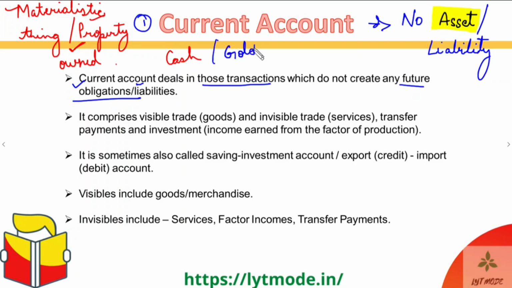Gold is again a materialistic thing or a property which can be owned by a person or an organization. Then we talk about, let's say, land. Land is again a materialistic thing that can be owned by a person or an organization. Same goes for infrastructure and so on. So all these come under assets.